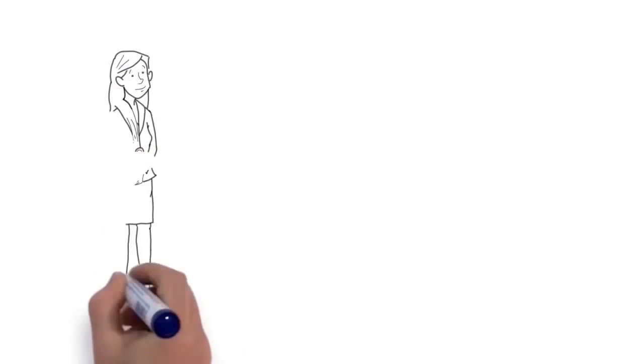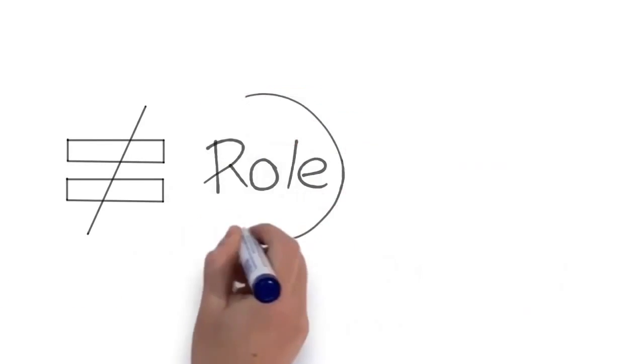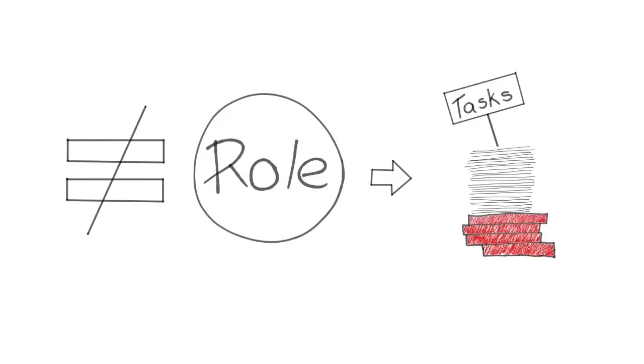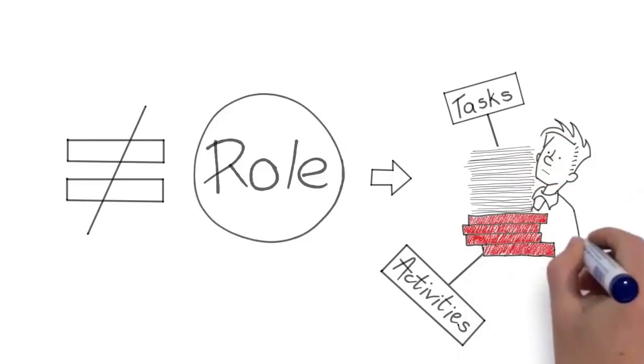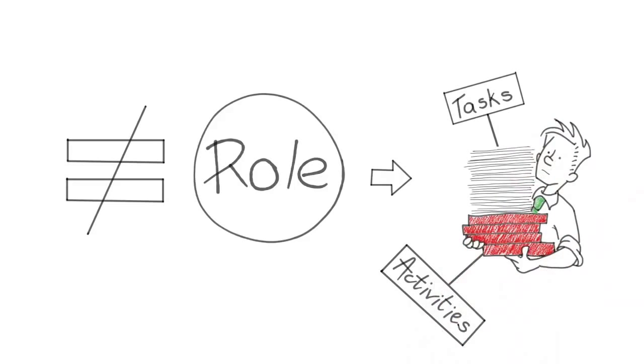A role is not the same thing as a person. A role is a description of a whole group of activities or tasks that a person in that role is expected to be able to carry out, and hopefully the right person can step into that role.